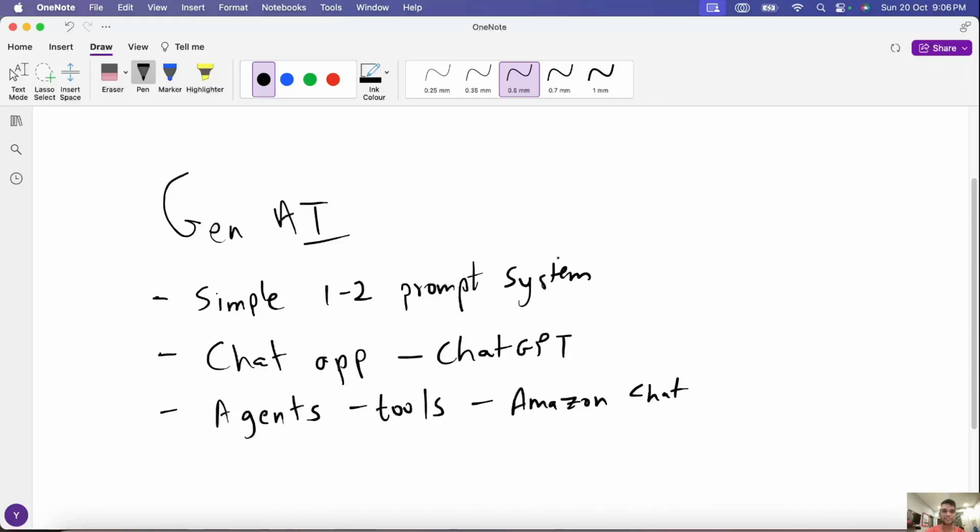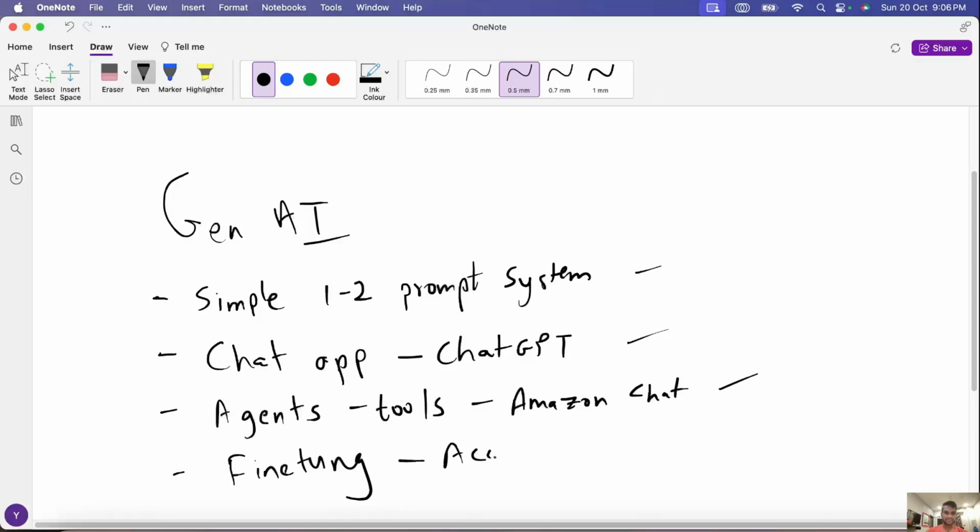So it will introduce you to basically prompts, a very simple prompt based system, chat based systems, and then agents as well. We'll also learn how to do fine tuning. So this will not be useful to build applications, but improve the accuracy of the applications.